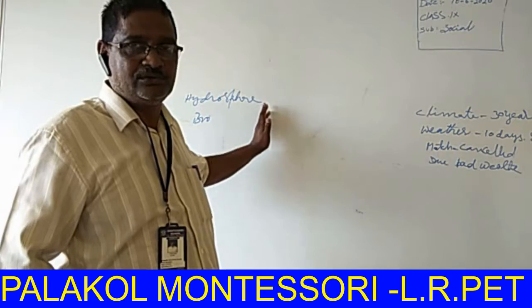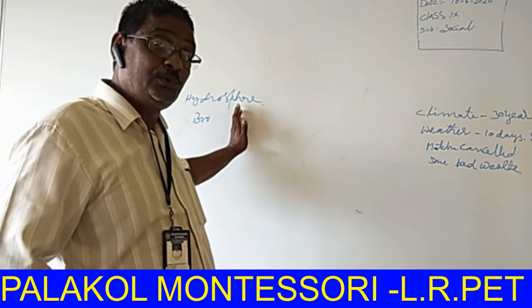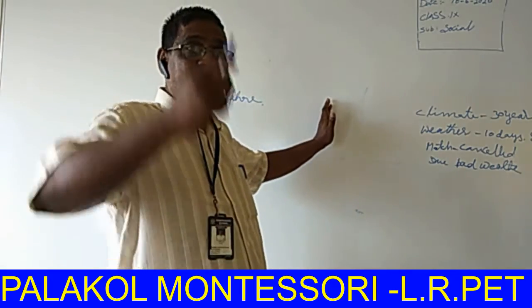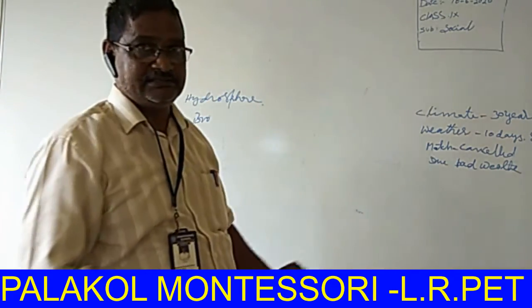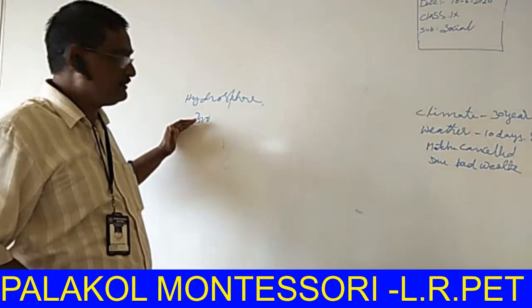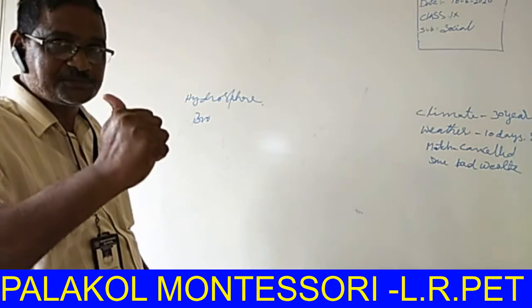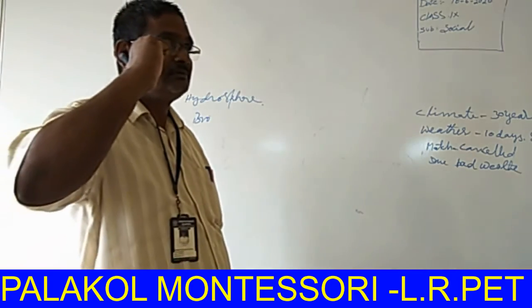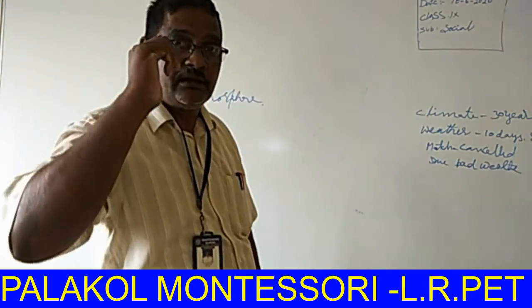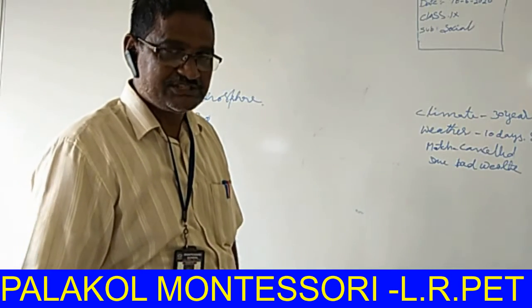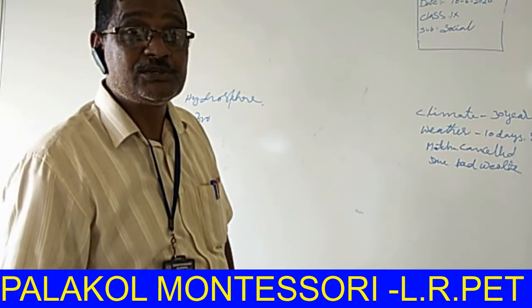As I told you, the homosphere extends up to 90 kilometers of height, and the heterosphere is more than 90 kilometers of height. The homosphere is divided into three layers: the troposphere, stratosphere and mesosphere.